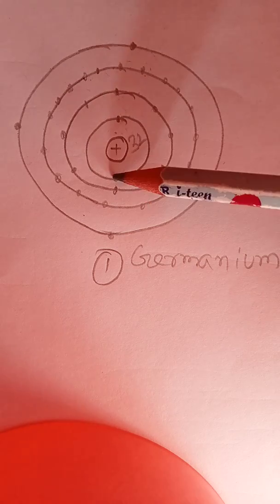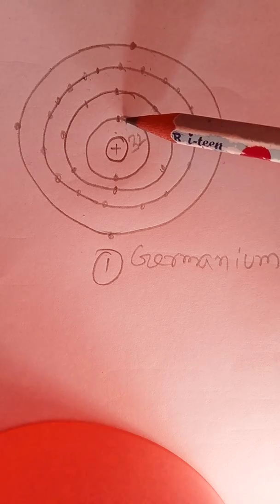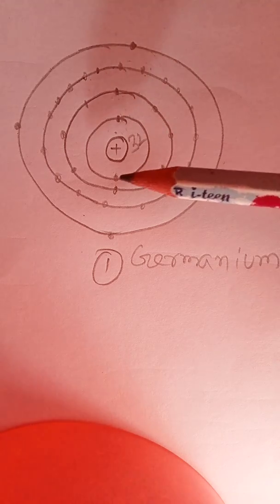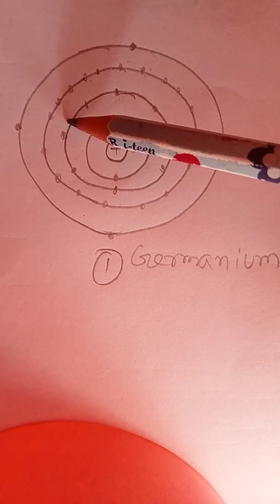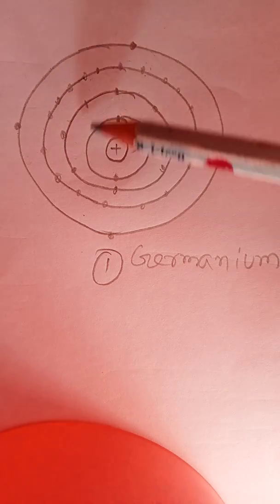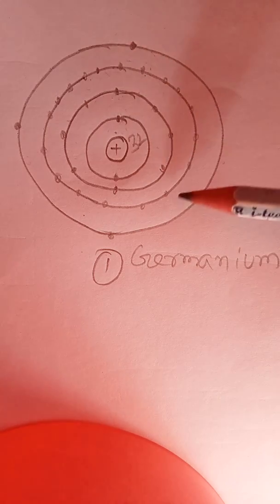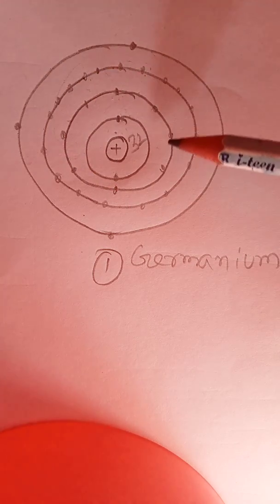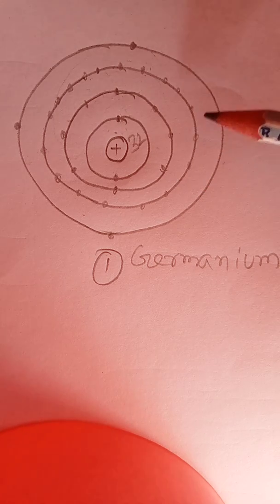Two electrons in the first orbit. Then 8 electrons: 1, 2, 3, 4, 5, 6, 7, 8, in the second orbit. Then 18 electrons in the third orbit, and 4 electrons in the outer, or valence, orbit.